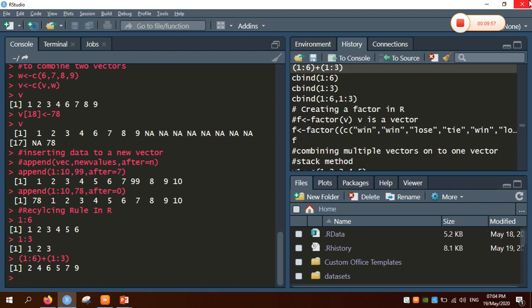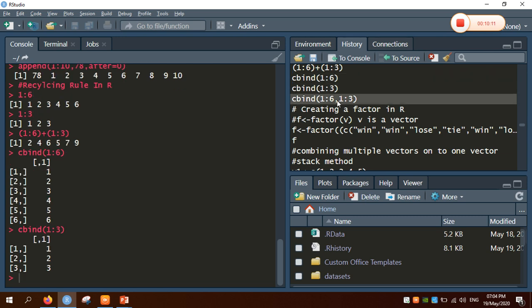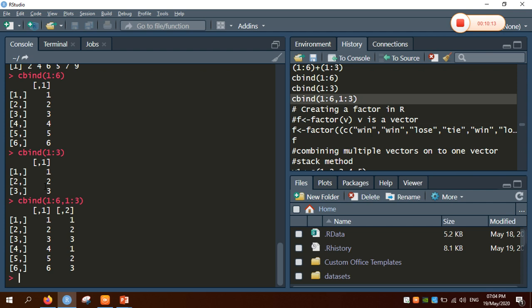Then R will support another function called cbind, which can create the column vectors. So I will be implementing the value of cbind. So it will create the column vectors. It has created the row vectors. That is the second one. Now we can combine it with 2. So in the column vectors, the values are not going to be added. So the same sequence is going to be repeated.